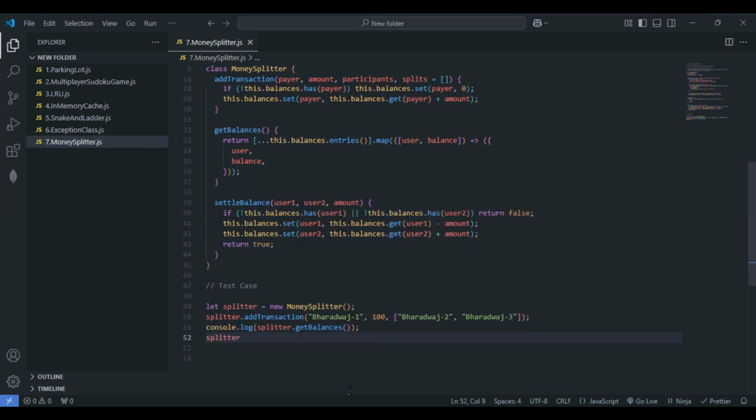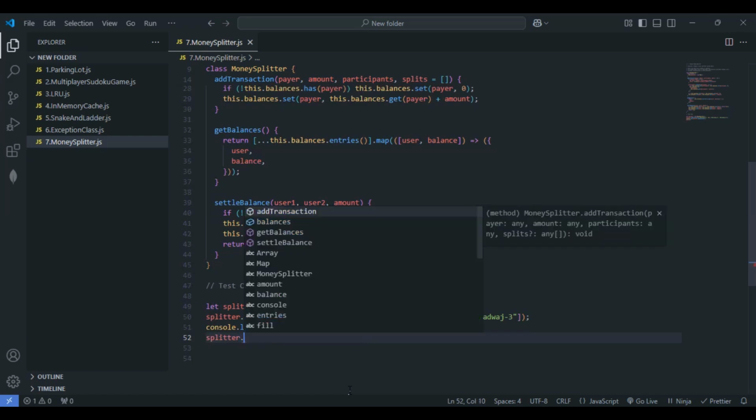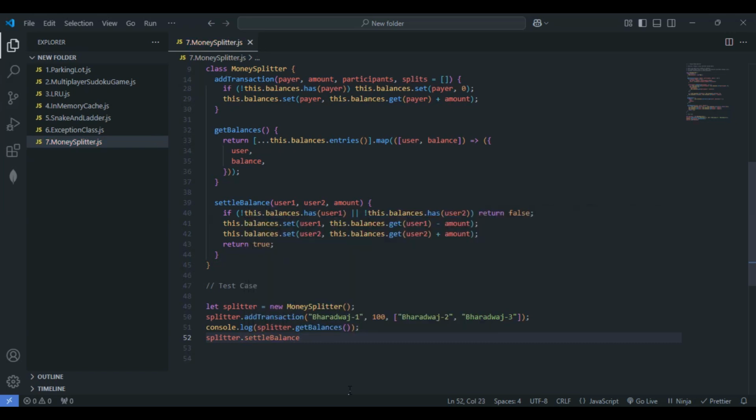So I'll make use of the splitter again. We have to settle the partial debt, right? So how can we do that? I'll just give splitter dot, let's make use of the settle balance. So we have to settle the partial debt. We have already written the settle balance method here.